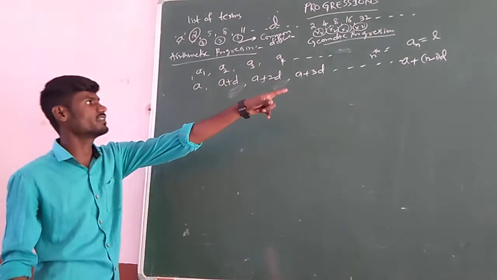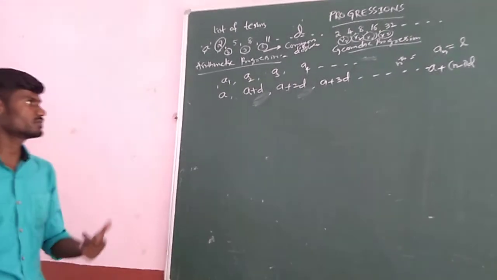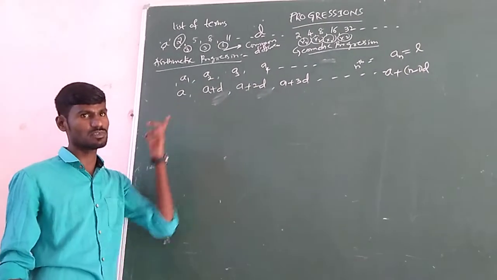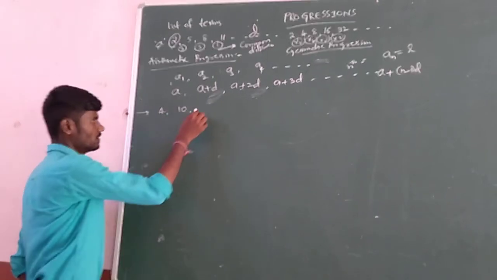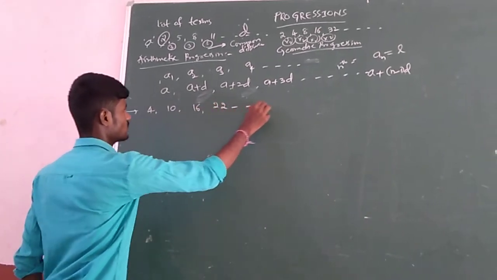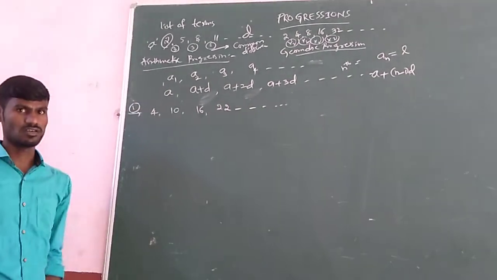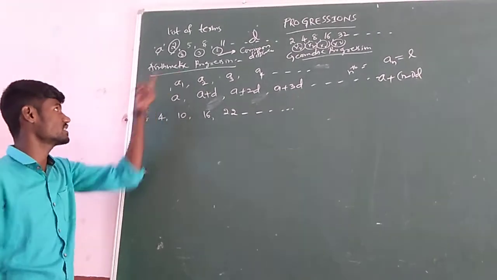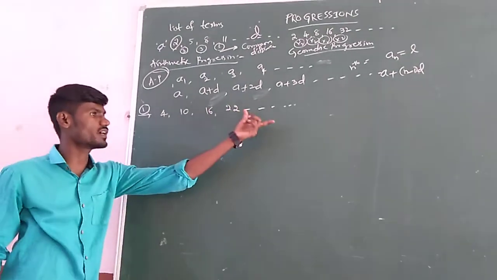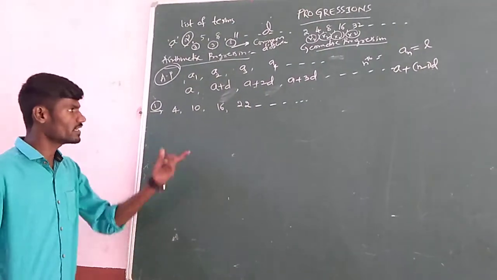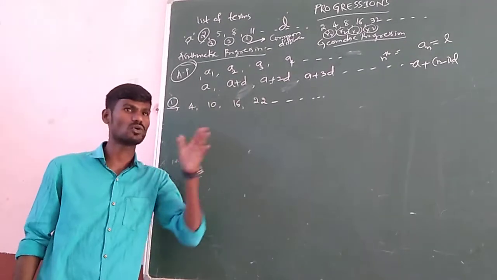So based upon that nth term a plus (n minus 1) d, we are going to solve the problem. The problems asked in this chapter will give a certain list of terms. Suppose, example: 4, 10, 16, 22 and so on. Then they ask whether the given list of terms forms an AP, arithmetic progression, shortly read as AP. Whether the list of terms forms an AP or not. If yes, find two more terms, or find the next two terms, next three terms, next four terms, like that.